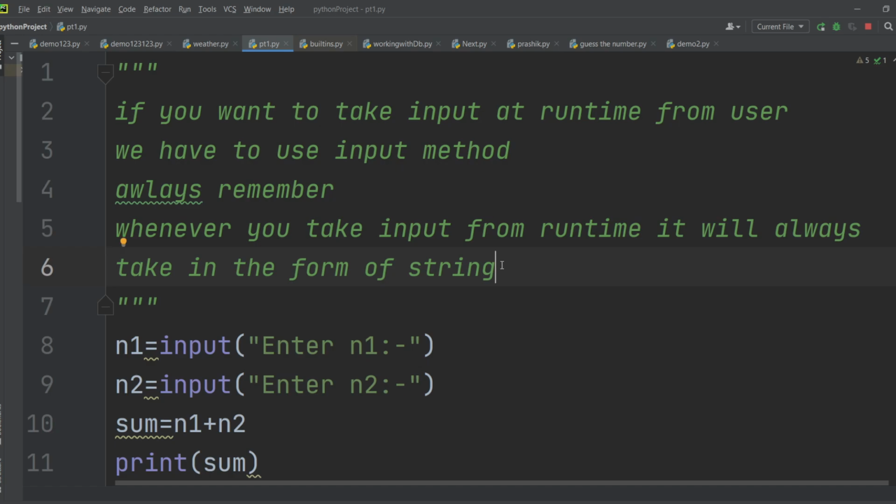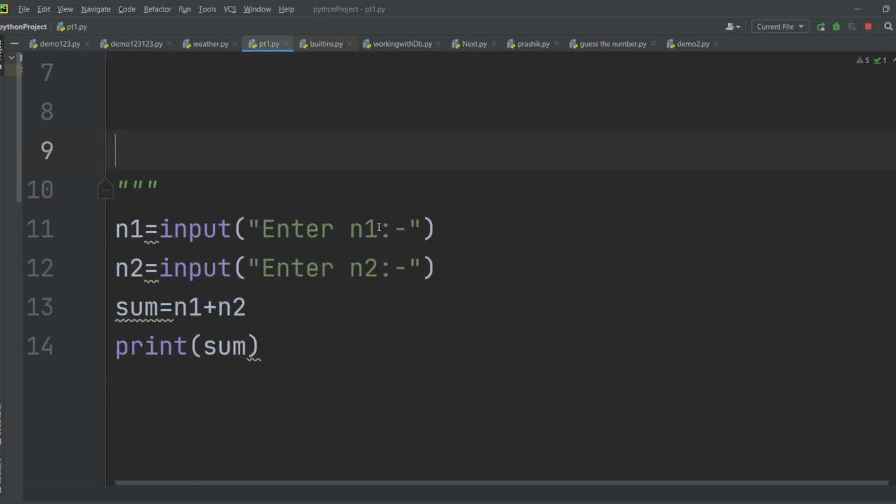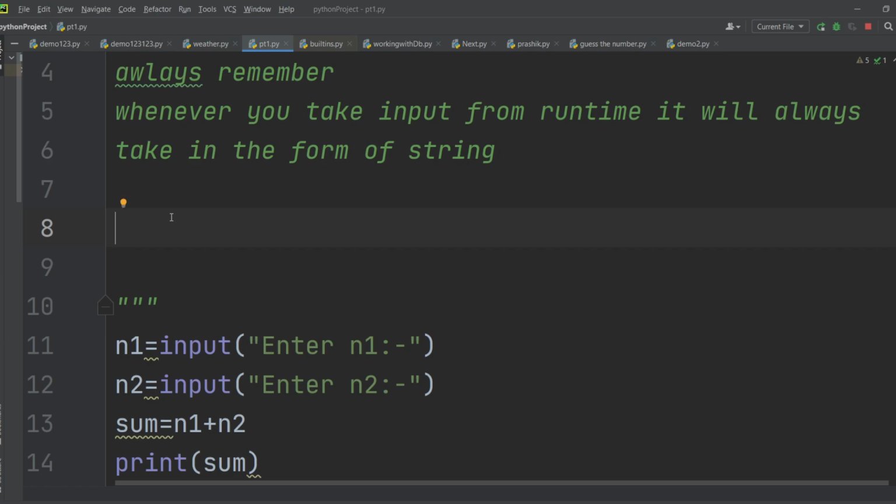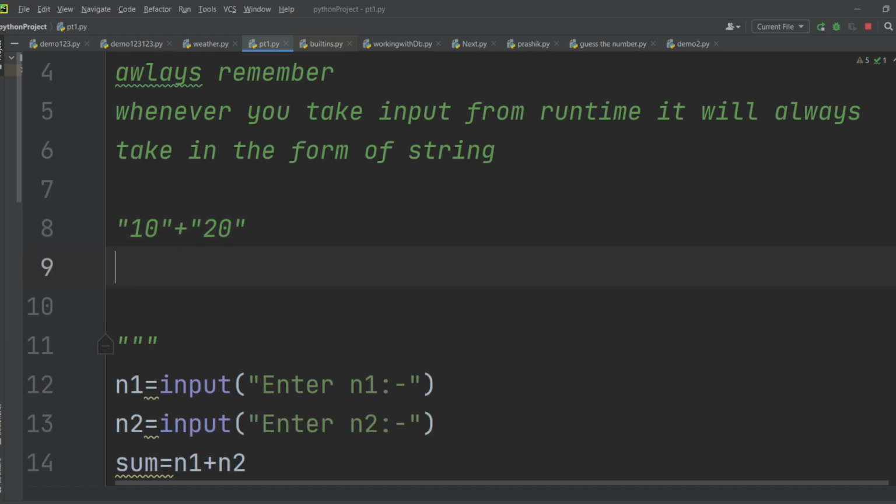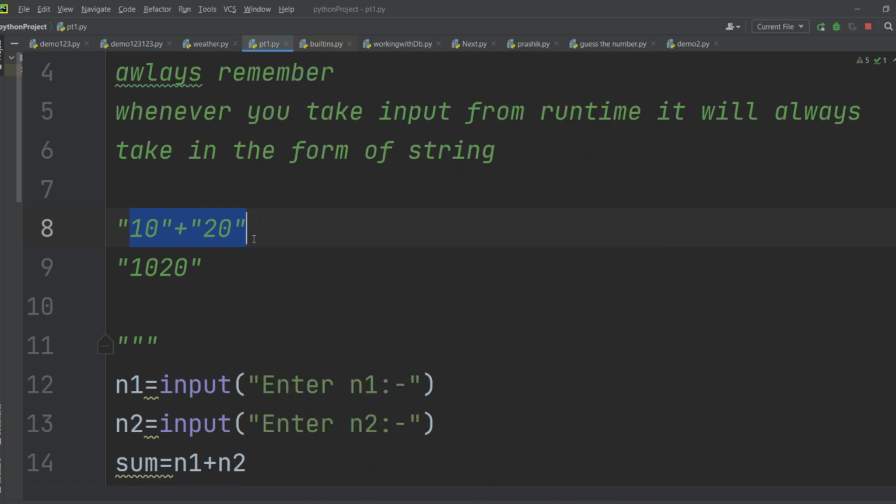वो string form में आएगा, वो integer में नहीं आएगा. आपको तो चाहिए integer में, but it is coming in the form of string. So when you typed 10, it takes the 10 as a string, and when you typed 20, it just concatenates 10 and 20, and you are getting 1020. Are you getting this, guys? So it is in the form of string. Whenever you take input from user, it will always take it in the form of string. Are you getting this, guys? Everyone, please.